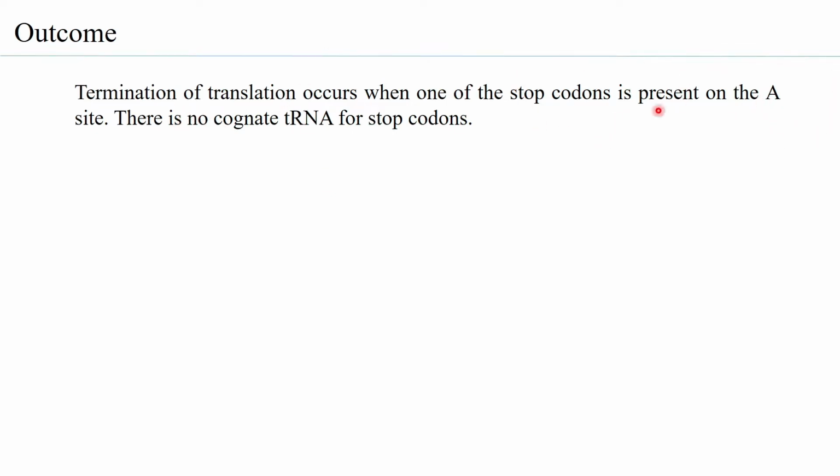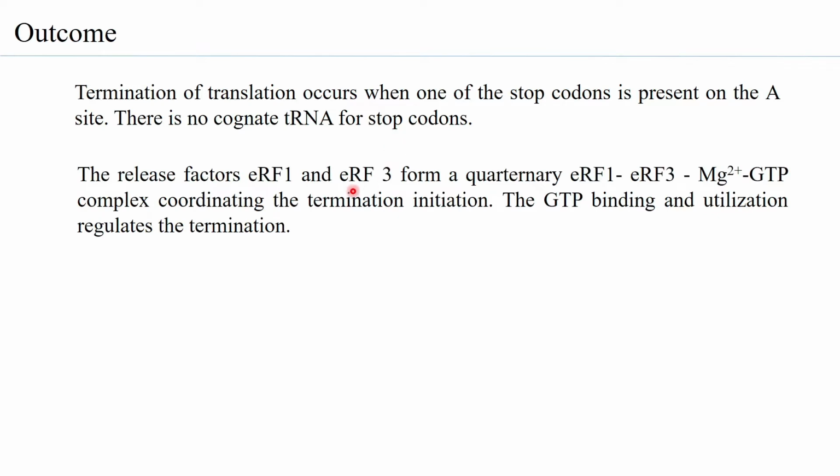which has the stop codon, against the stop codon there is no cognate tRNA present. Therefore, no tRNA will come and associate, or basically the elongation factor 1A will not bring any tRNA to the A site, as there are no tRNA that would bind to the stop codons.